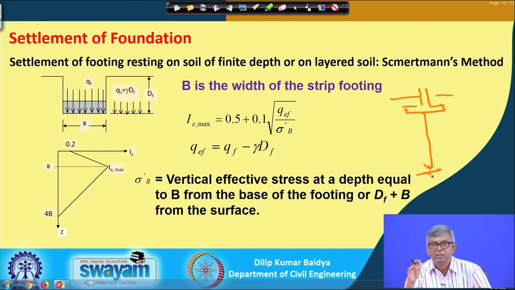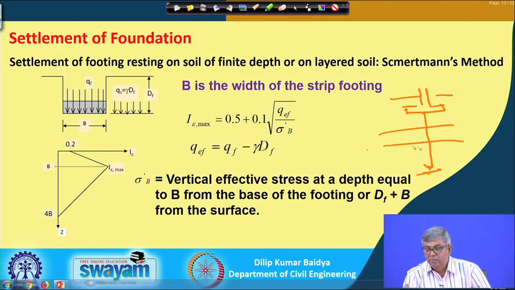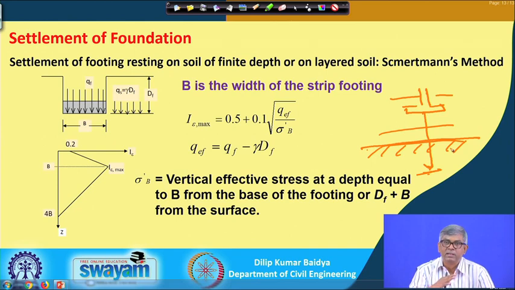but sometimes in actual field conditions, there may be multiple layers below the footing, and also it may be soil up to some depth and then there may be rock. That means the soil layer is finite. In that case, we will not be able to use that equation, because the I is obtained based on the integration from 0 to infinity, whereas here it is from some depth to infinity, and that soil is not compressible. If it is rock, incompressible, in that case that will not be applicable.